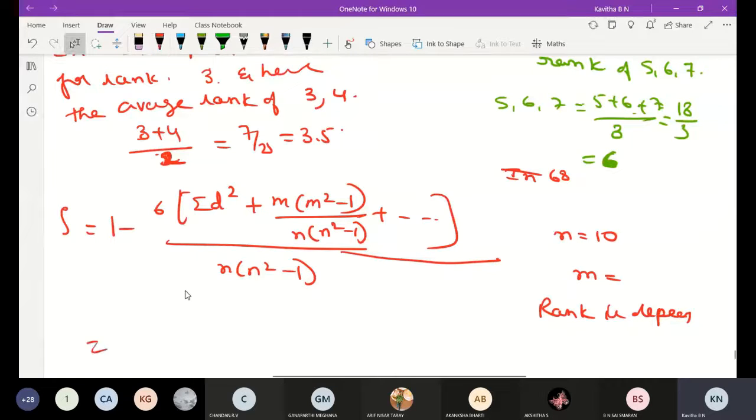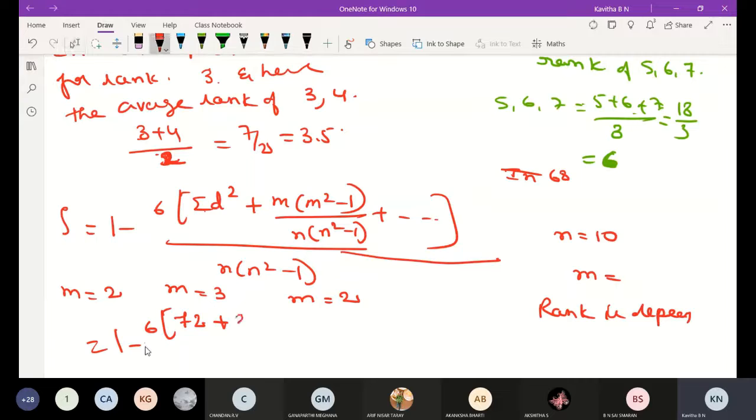Then 1 minus 6 into summation of d square, which is 72. Now take down m. In x, m is equal to 2 and 3. In y, m is equal to 2.